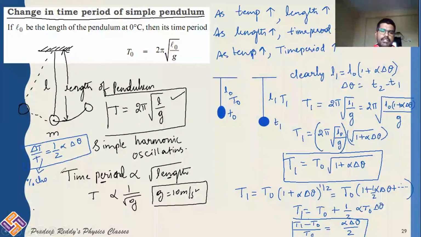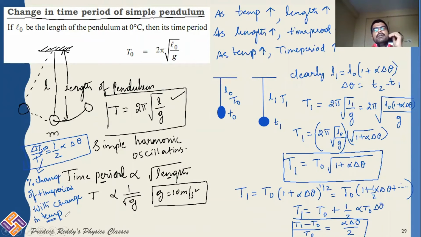Just multiply this with 100 for the percentage change of time period with change in temperature. So this is how, with respect to temperature, the simple pendulum length increases, therefore the time period also increases.